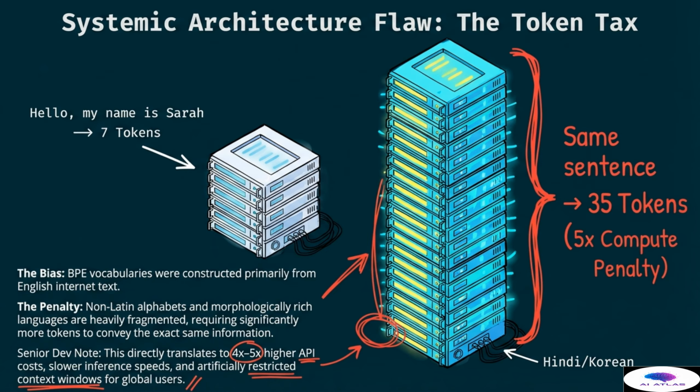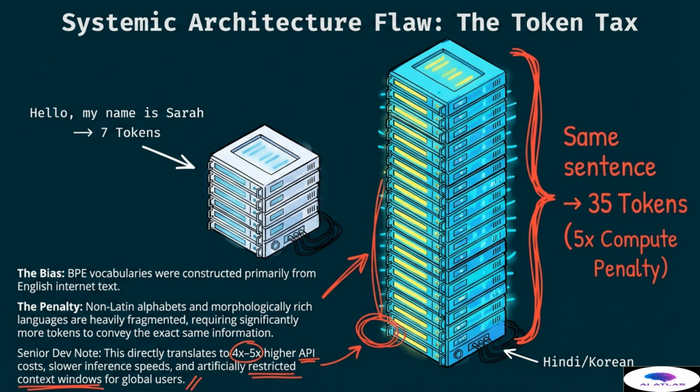This reveals a clear bias in how models are built. Byte pair encoding vocabularies were constructed primarily from English internet text. The penalty is that non-Latin alphabets and morphologically rich languages are heavily fragmented. This requires significantly more tokens to convey the exact same information. In the illustration, a simple English sentence like "Hello, my name is Sarah" might take only 7 tokens. However, the same sentence in Hindi or Korean could take 35 tokens, which is a 5 times compute penalty.